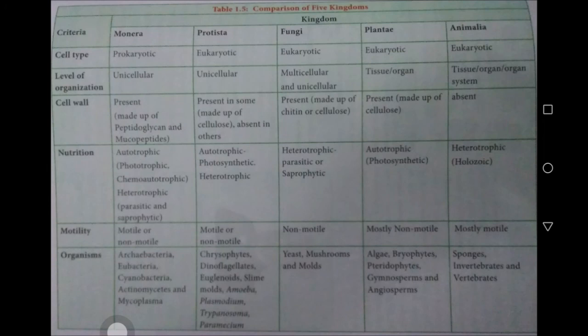In Plantae, algae, bryophytes, pteridophytes, gymnosperms and angiosperms are included. In Animalia, sponges, invertebrates and vertebrates are included. So these are some of the differences between Monera, Protista, Fungi, Plantae and Animalia. They are considered as the comparison of the five kingdom system. That is all.